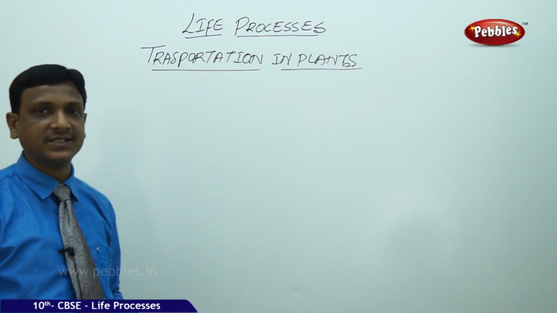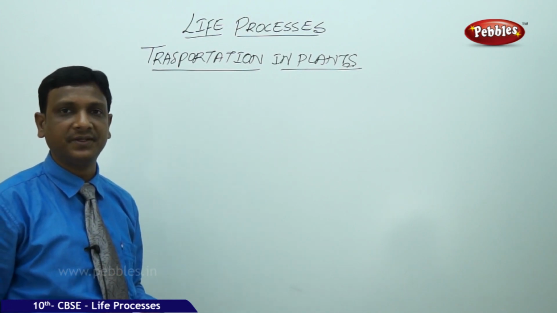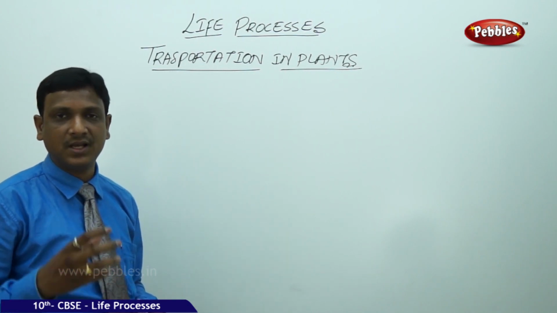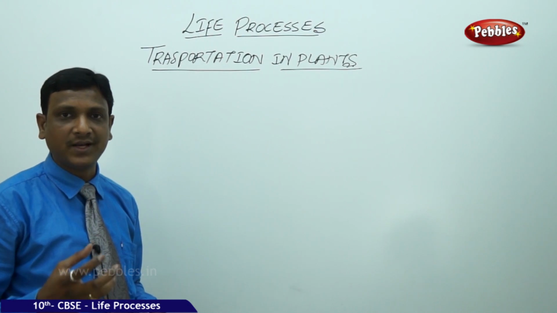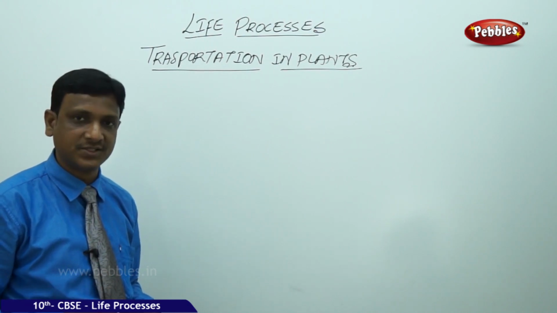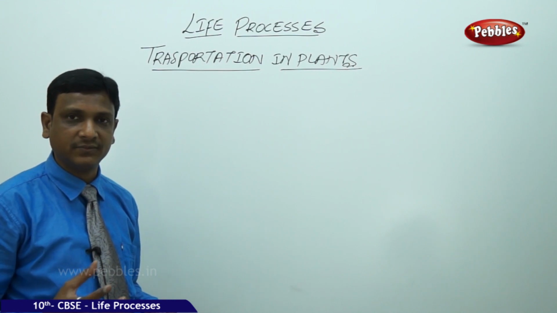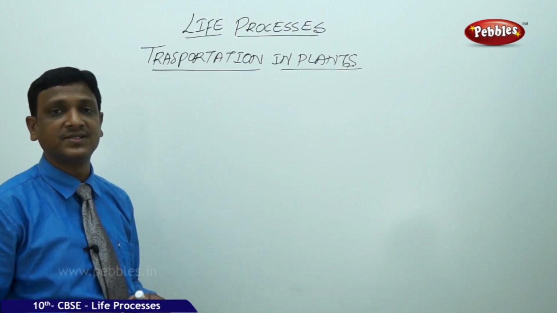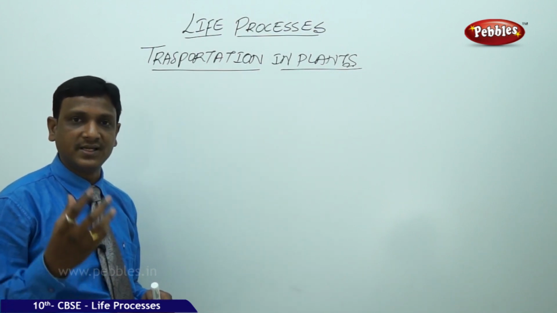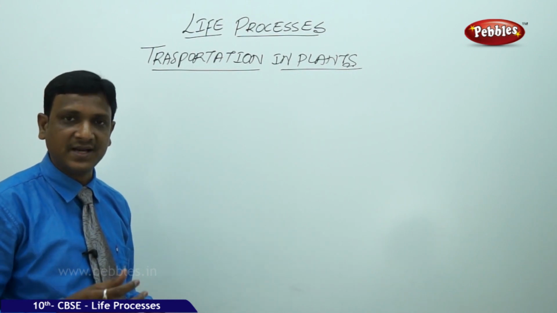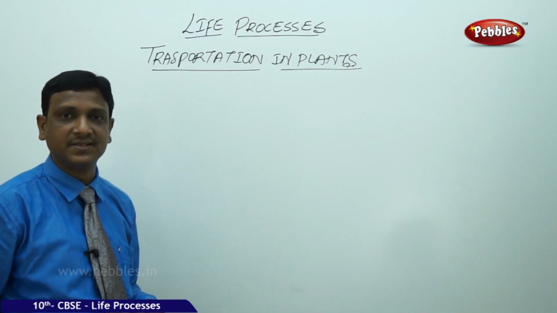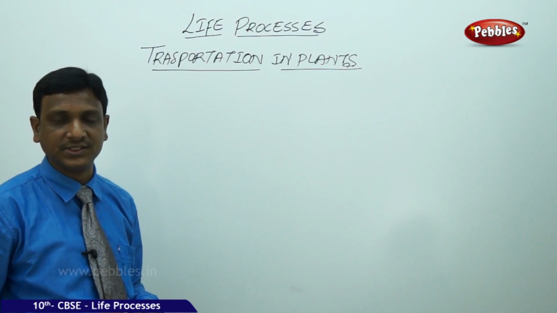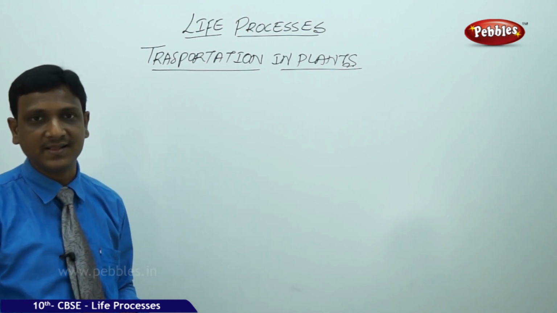So we discussed the transport system in animals, that is in human beings, blood vessels, heart. It's a complex, well developed system, because the requirement of animals is very different compared to plants. Animals require a very good transport system because they go in search of their food, and their eating habits and energy requirements are entirely different. Whereas a plant's energy requirements are very less, because the plant has its own energy harvesting mechanism, that is photosynthesis. But even then the plants also need a kind of transport system. Let us see how they are able to transport the materials in their bodies.